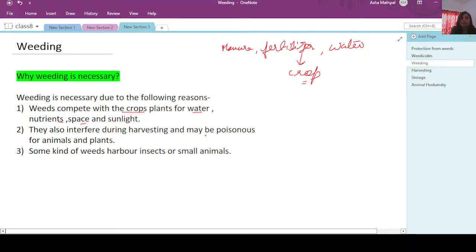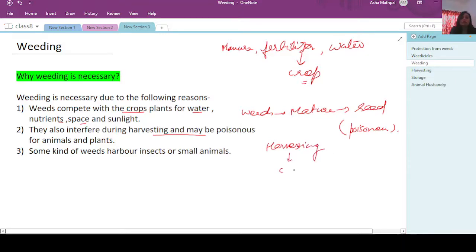Now second, some of the weeds may interfere during harvesting. Suppose if we do not remove the weeds, what will happen? These weeds will also become mature, and they can also produce seed. Now sometimes we see that these seeds are poisonous. Harvesting is cutting of the mature crop.